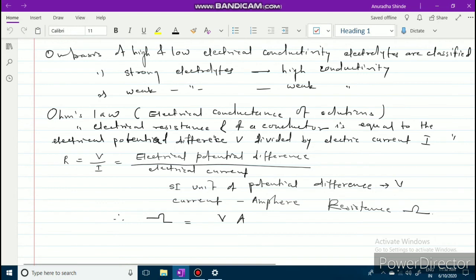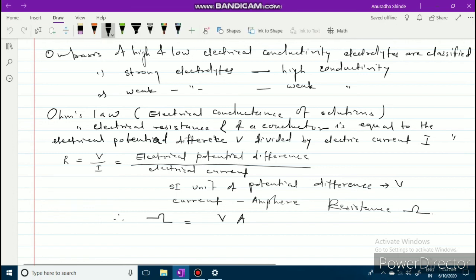The SI unit of potential difference is the volt, current is the ampere, and resistance is represented by the ohm. So ohm is equal to electrical potential difference divided by electric current, which is volt times ampere inverse. So ohm is equal to V and A raised to minus 1.